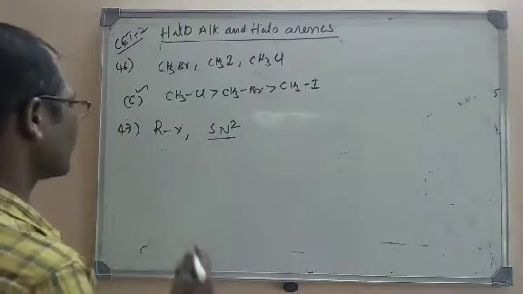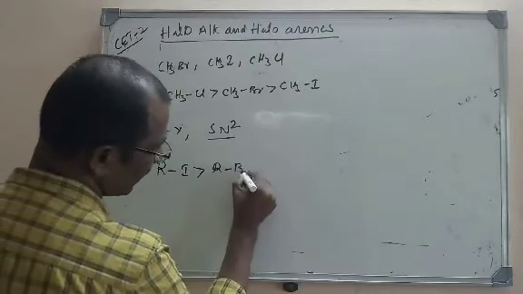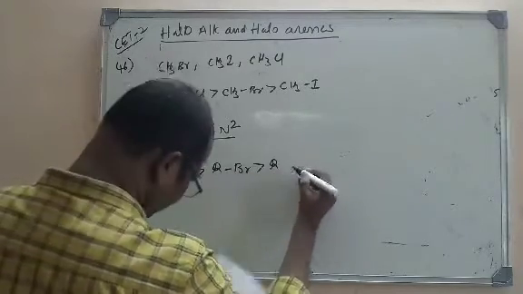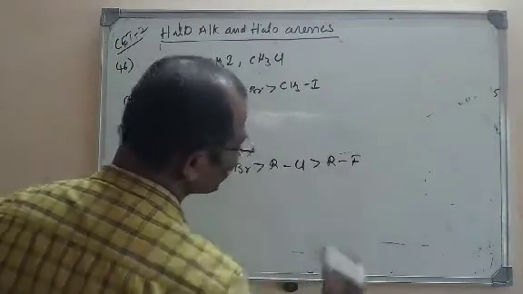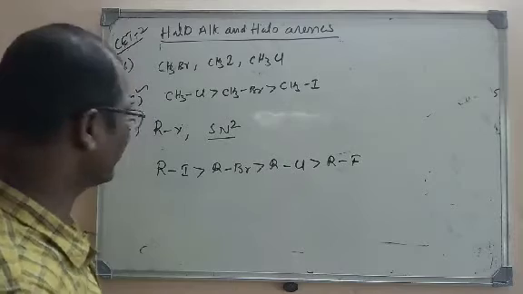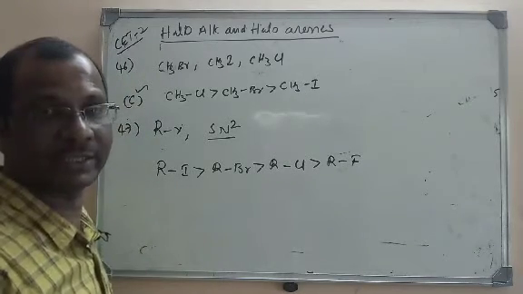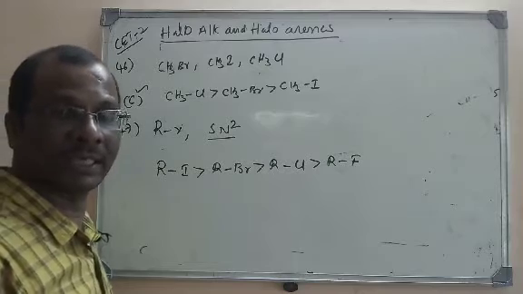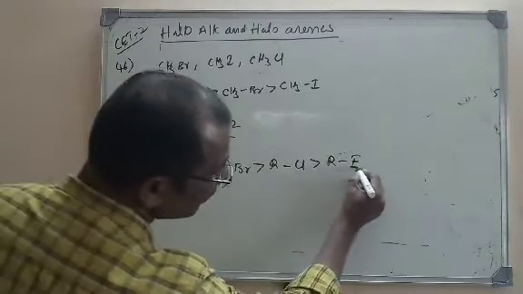So which is more reactive? Alkyl iodides, then alkyl bromides, then alkyl chlorides, then alkyl fluorides. Why is it so? Because the C-I bond can be broken very easily due to the greater bond length and lesser bond energy. It is also more polar.